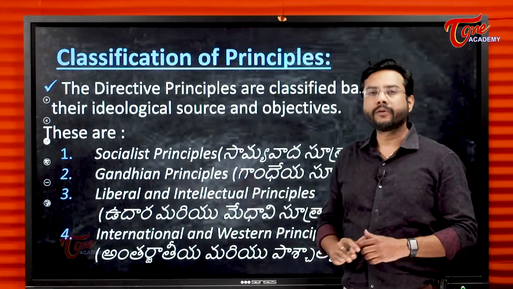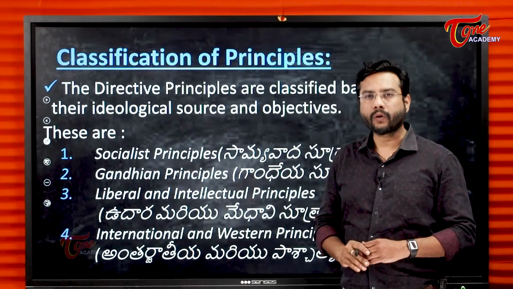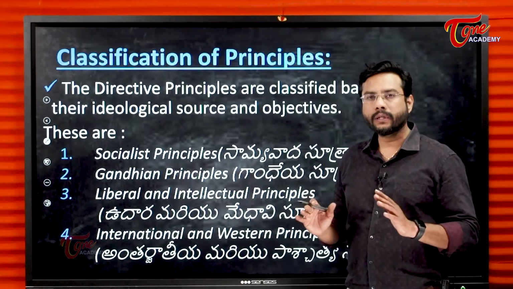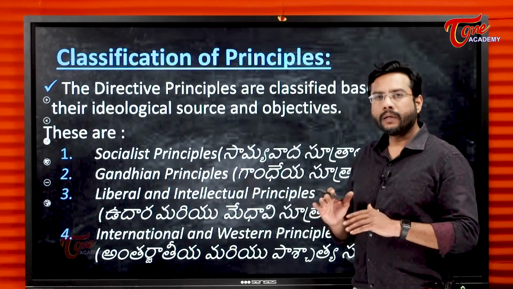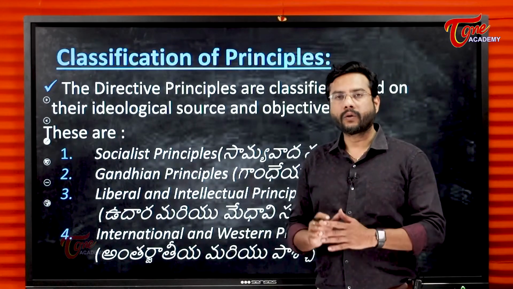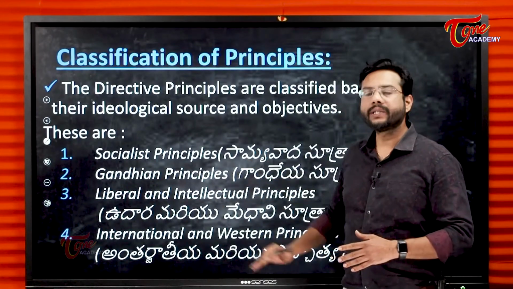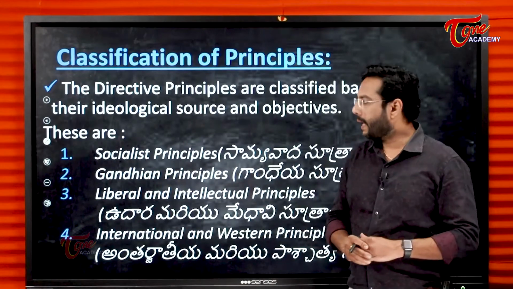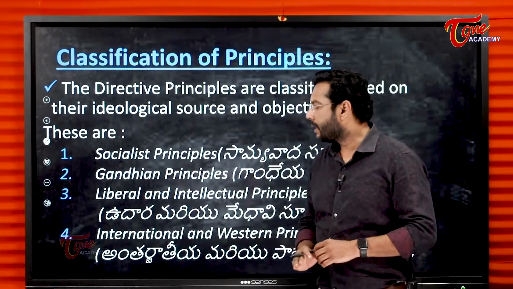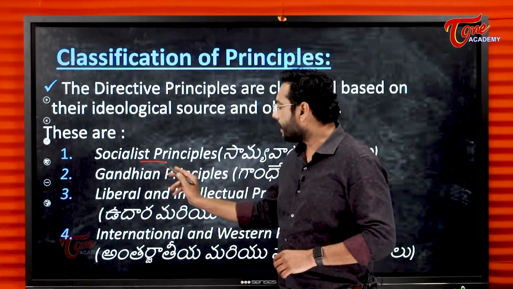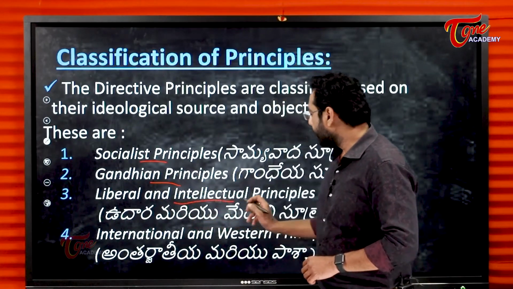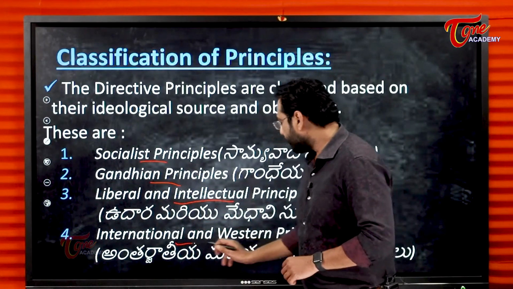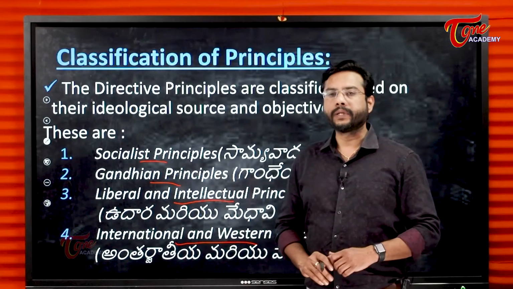This we have not categorized in the constitution, but for general understanding, we have categorized here like socialist pattern, Gandhian pattern, liberal and intellectual principles, international and western principles.